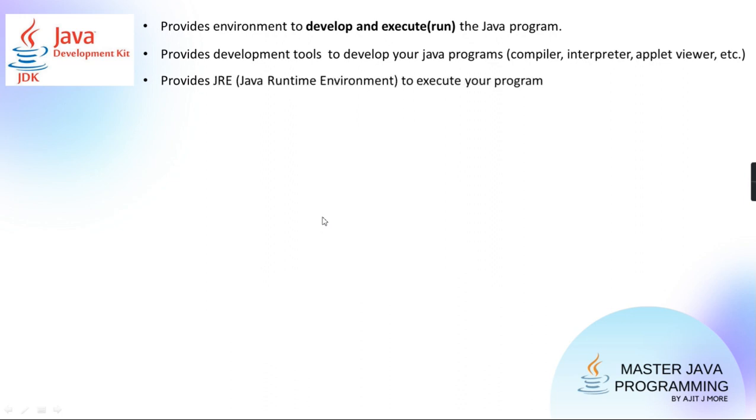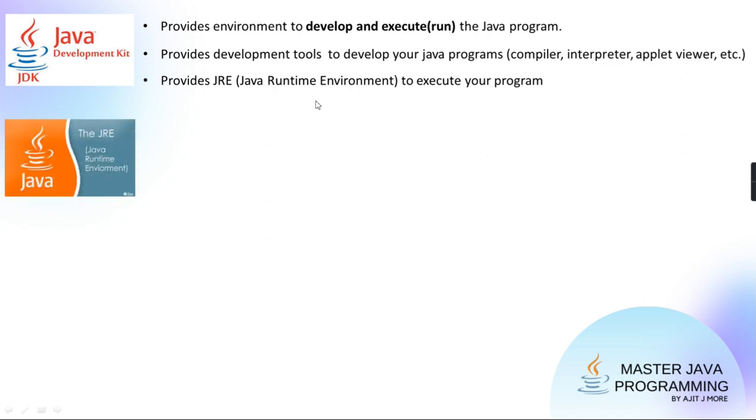See here first. What comes in your Java Development Kit? These tools, as I said: the compiler, the applet viewer, the debugger, the profiler all come. And second, what comes in the Java Development Kit? Your Java Runtime Environment. And this JRE is responsible to execute your code. Agreed? Now we will talk about this runtime environment. What is that Java Runtime Environment?